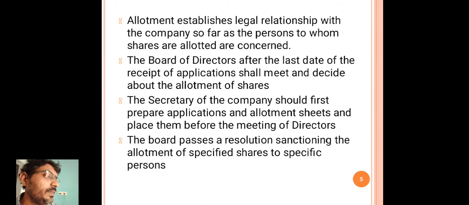Here the point is that the interested people or investors who want to purchase shares in a company will apply by seeing the prospectus, filling in the pro forma application form which is available in the prospectus.